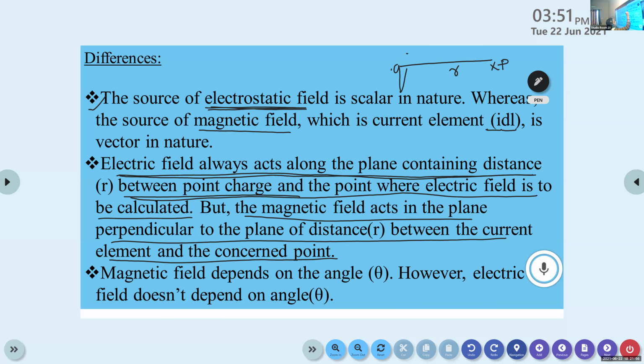So they are in a plane. They are not perpendicular. They are in the same direction.